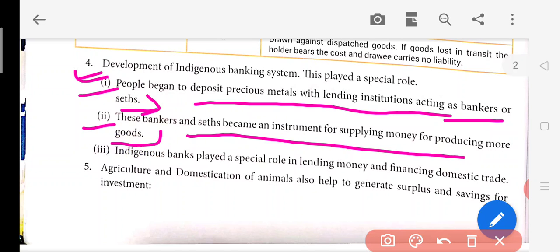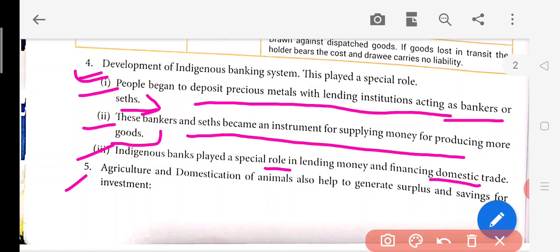Now this institution was supplying money like anything, and with the help of that, the people were producing more goods by putting that money into the business. Now indigenous bankers played a special role in lending money and financing domestic trade also. So when the question comes up for the domestic trade, indigenous bankers again played a special role, because they were lending the money in order to boost the domestic trade of any particular region.